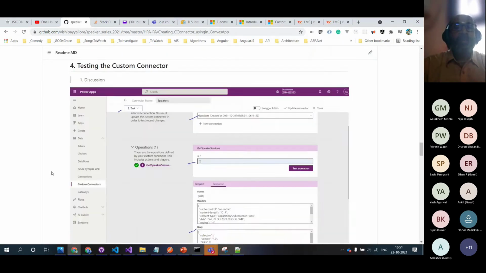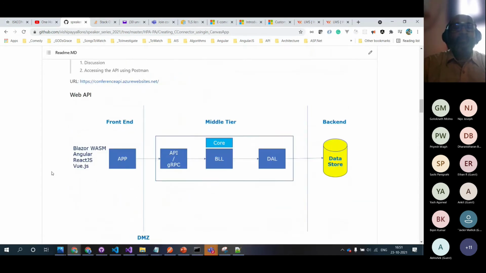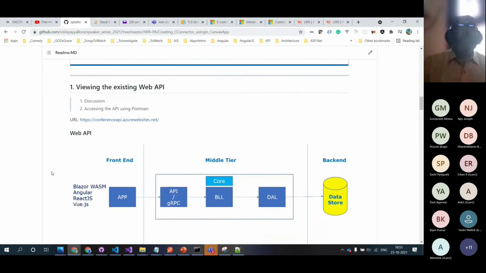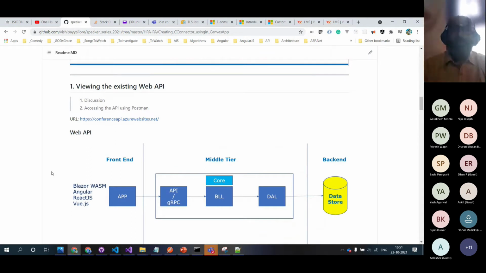So let's start step by step. What is a web API? A web API is an application programming interface where we expose endpoints from which we can get a resource. There are multiple ways we can create a web API, in multiple languages also, like C#, Java, Node.js, Python, Go, PHP, and many more where you can expose this API.